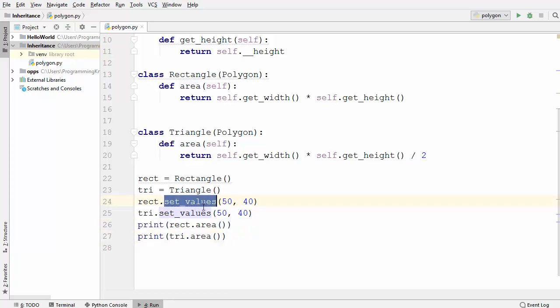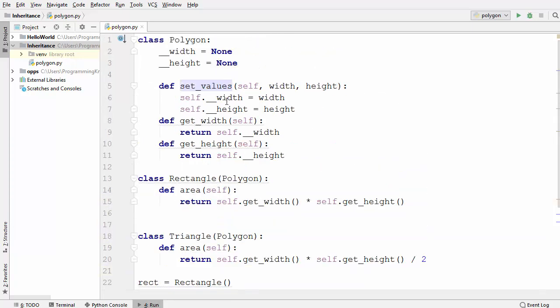So this set method has set the value of width and height. Using the get methods, get width and get height, these values are returned into the subclasses, and then the multiplication of these two values gives us the area here, and the multiplication of these values divided by 2 gives the area of the triangle.